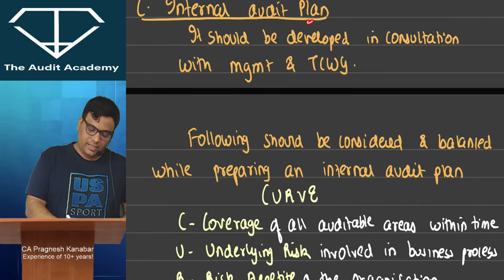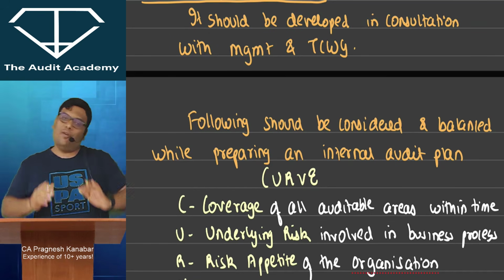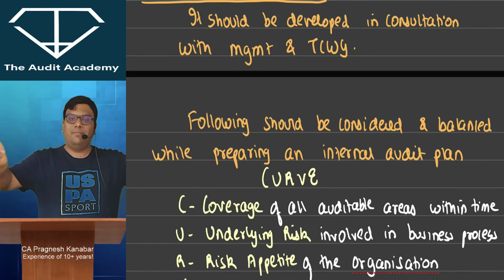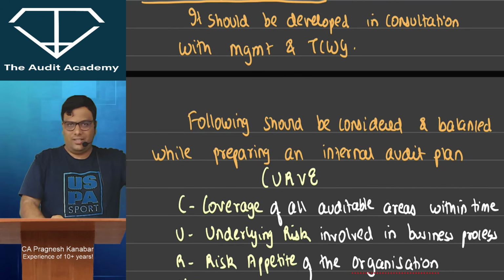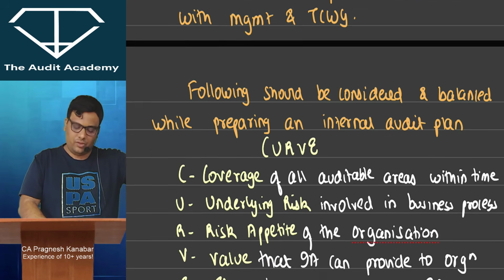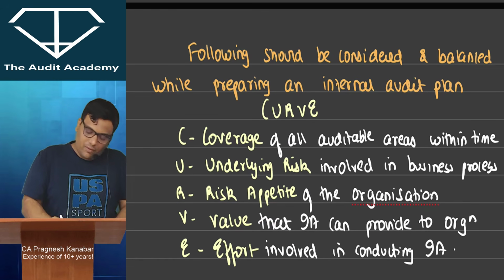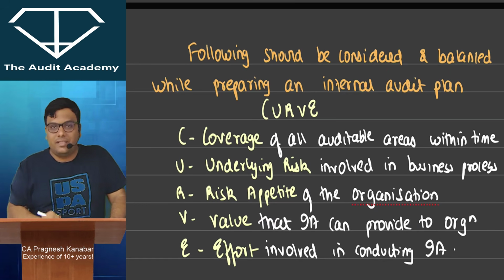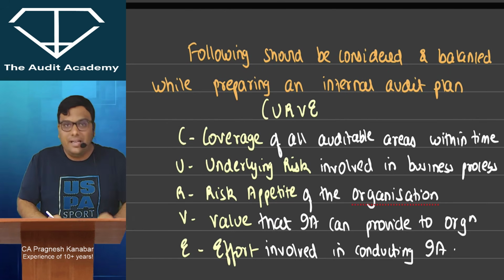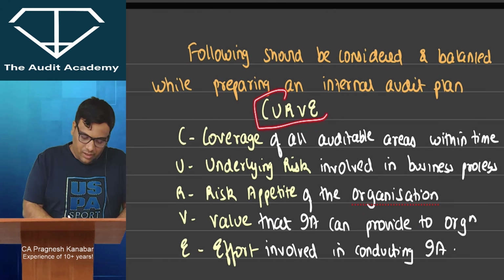Okay, internal audit plan. Whenever the internal auditor is developing the plan, it will be developed in consultation and discussion with management and those charged with governance. All right, now what should he consider while developing this plan? I've given a code word, CURVE.